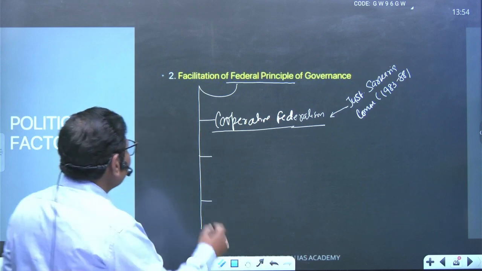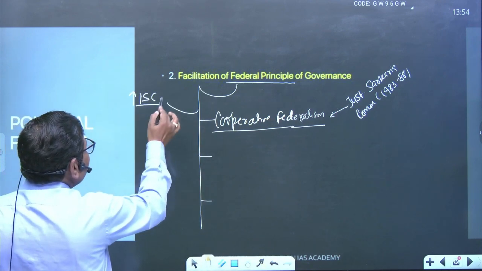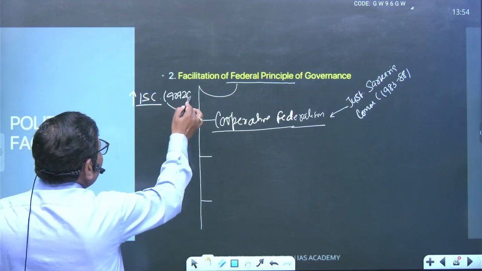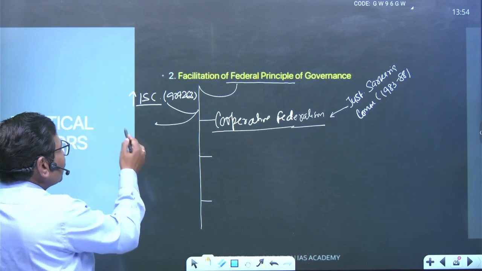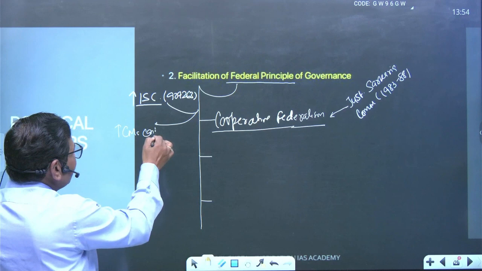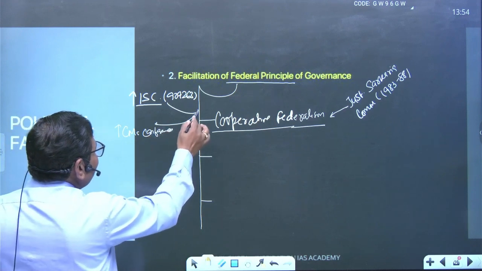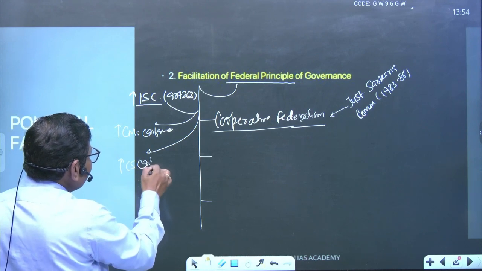For example, you have to empower the Inter-State Council that is mentioned under Article 263 of the Constitution of India. You have to empower extra constitutional machinery like the CM's conference, CS conference, right?